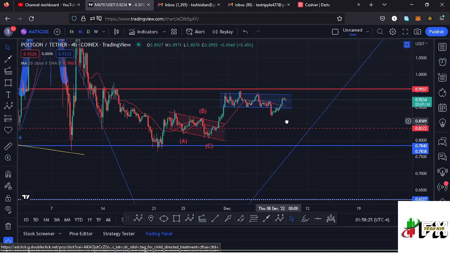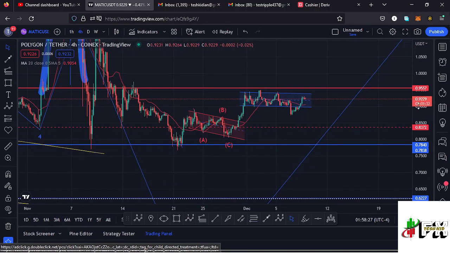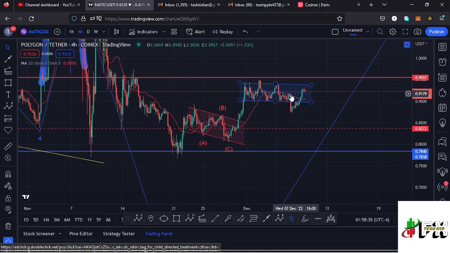lower side, and the retest of the lower side of the channel was not a success, because you can see we have managed to get back into the channel once more, also managed to break above the 20-day MA, and there are chances of continuing to push even higher and maybe manage to break out of the channel to the upper side and continue pushing even higher and manage to break above the $0.95 mark, which is a key area of resistance.